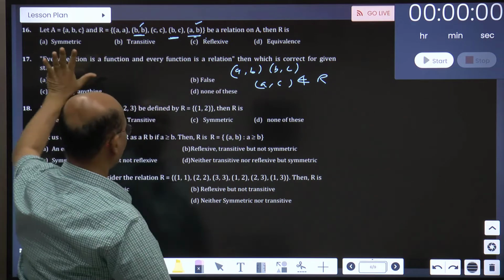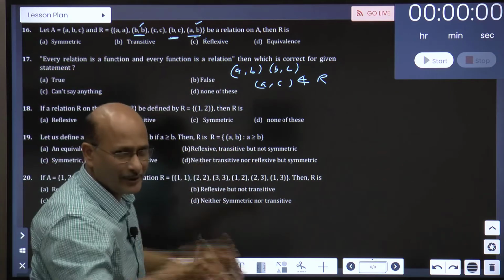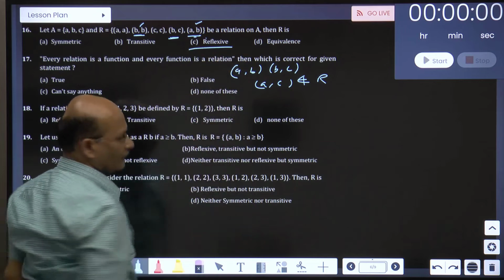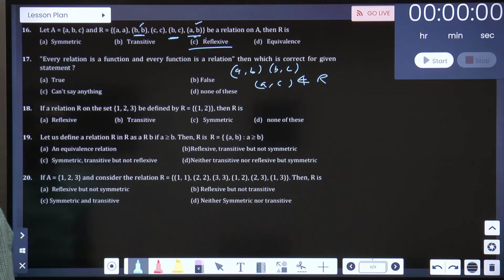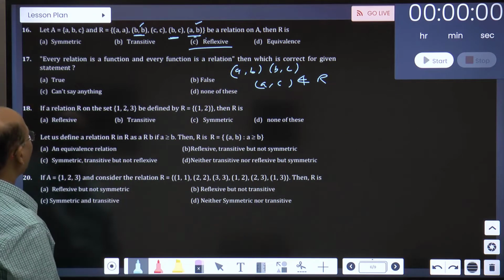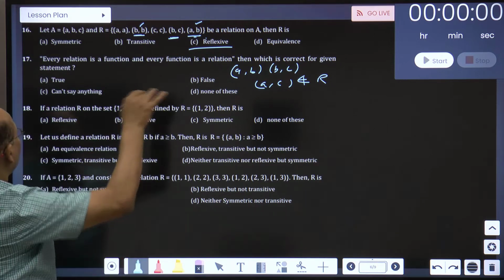So that means it cannot be transitive. That means in the first case only you can get it, that is, it is nothing but reflexive. So be careful about it. That's a point which I want to say. Not transitive, not reflexive. So please do it on your own.